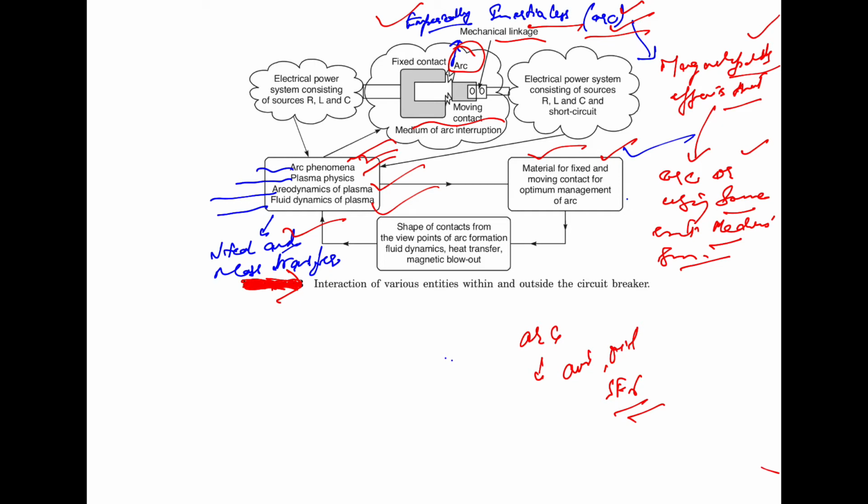Many disciplines of science and engineering, like plasma physics, material science, fluid mechanics, heat and mass transfer, mechanical engineering, electrodynamics and electrical power system engineering, are involved in the design and operation of the circuit breaker.